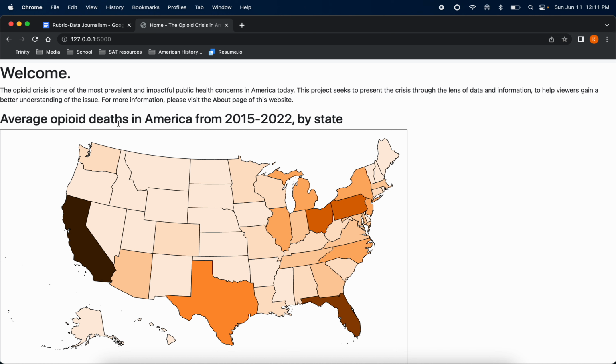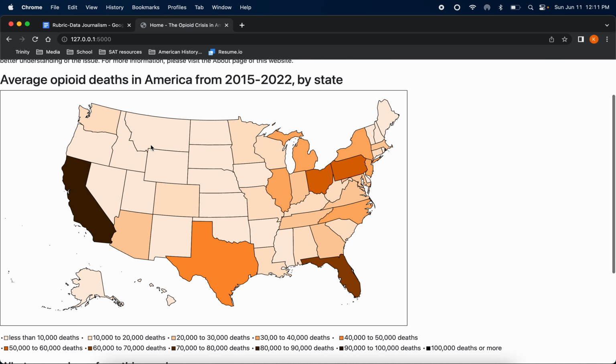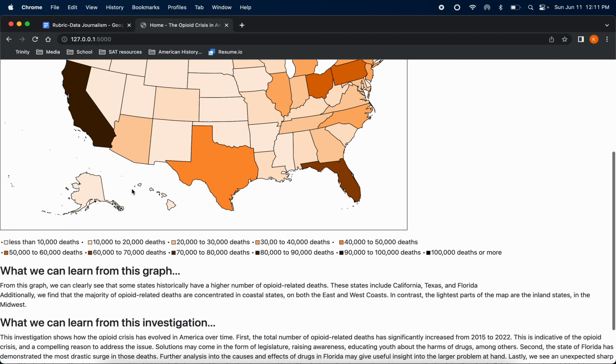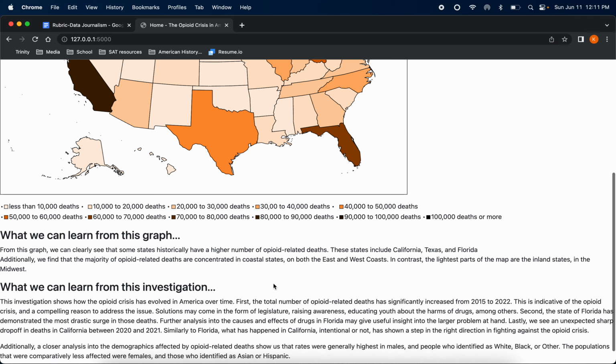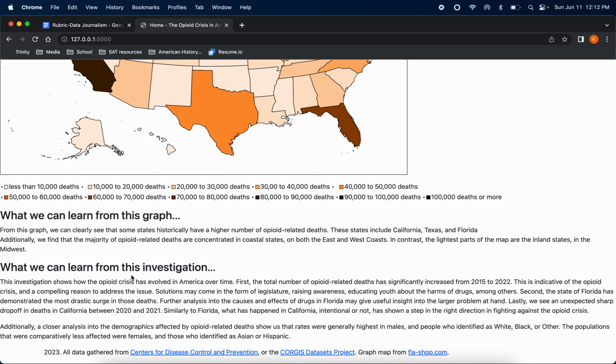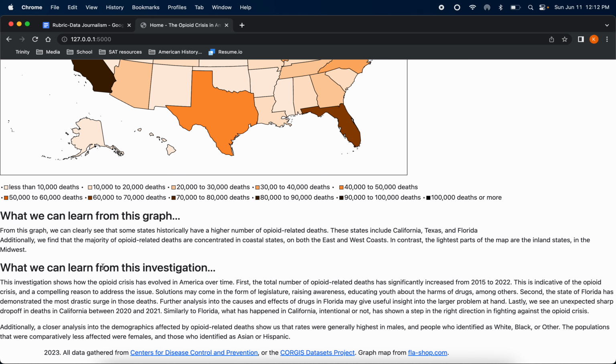It's the average opioid deaths in America from 2015 to 2022 by state. So you can kind of see the more heavily affected states like California, Florida, some of the states in the Northeast. And then here are my takeaways from the graph. You can kind of see that I had some analysis on the states most heavily affected and kind of the coastal concentration, etc. And then here's what we can learn from this investigation as a whole.